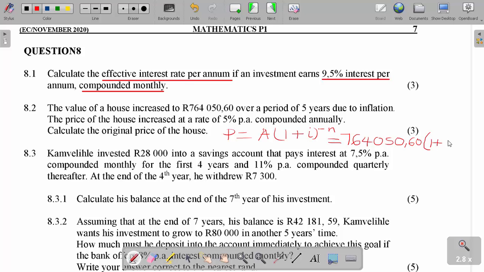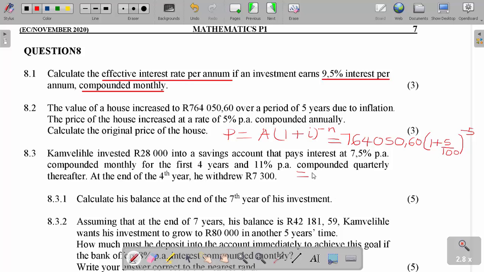What is our rate here? 5%, that means 5 out of 100. Because it's compounded annually, the power is the number of years, 5, but negative 5. Power negative 5 here. So which answer do you get here? Anybody with the calculator, you can help us here. So what do we get?